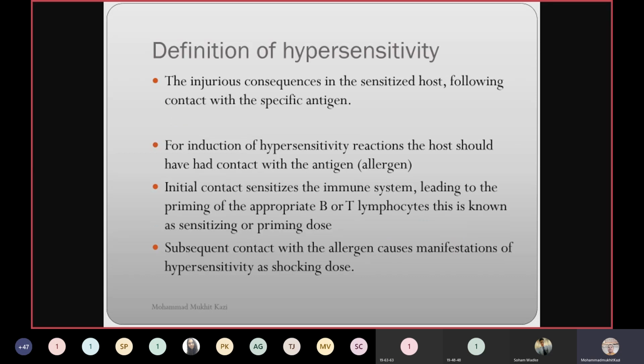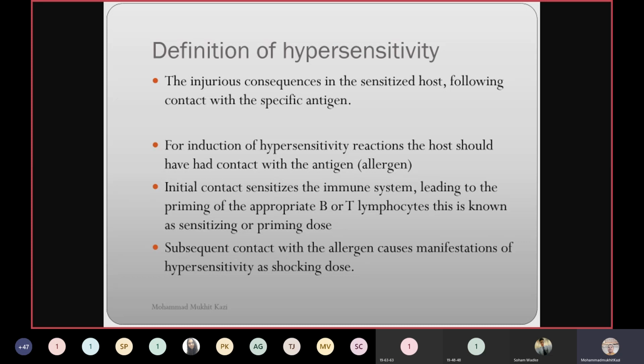Now coming to the definition of hypersensitivity: the injurious consequences in the sensitized host. Look at the term sensitized host. What is the sensitized host? The host had already had contact with the allergen, and is now again coming into contact with the same antigen or allergen. Antigen in hypersensitivity is called an allergen. Following contact with the specific antigen, the same specific antigen must come in contact with the host a second time, and that will lead to injurious consequences in the host.